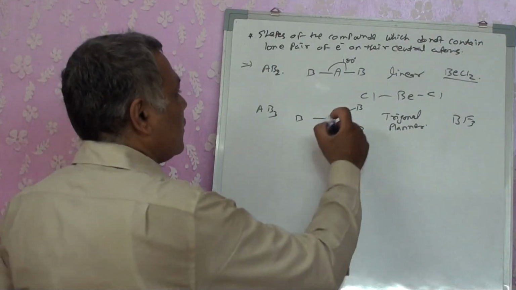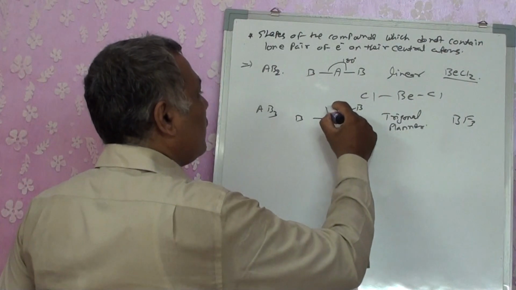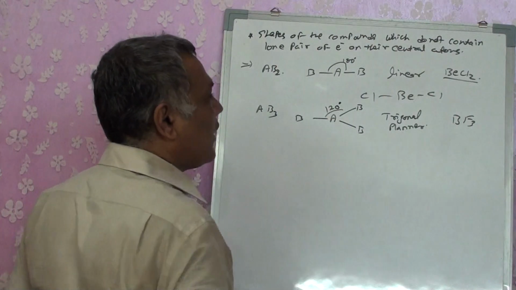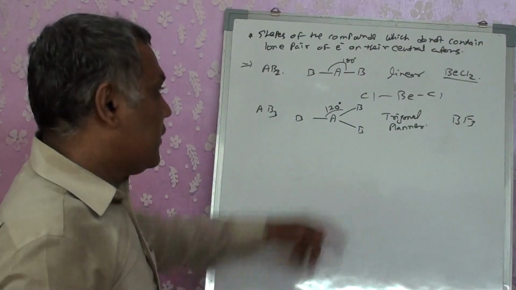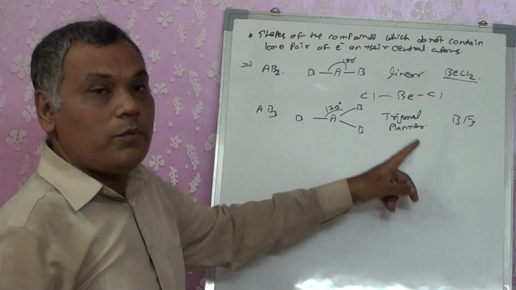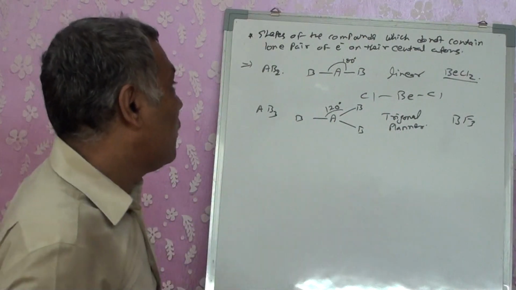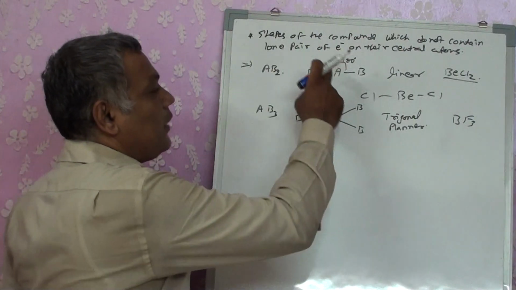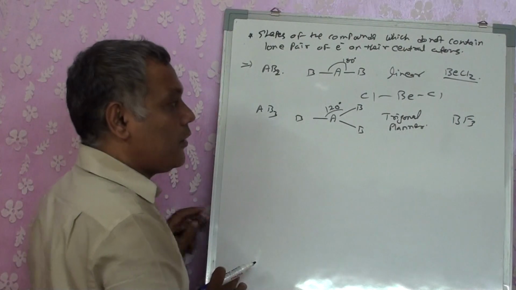But what does it show? The bond angle formed between them will always be 120. See, when you have linear, the bond angle is 180. Trigonal planar, the bond angle is 120. It does not contain any lone pair of electrons on the central atom.